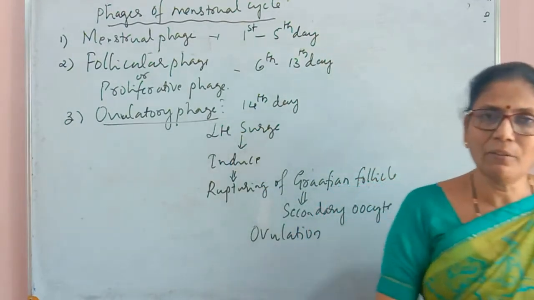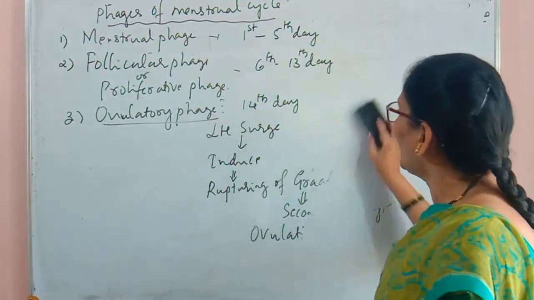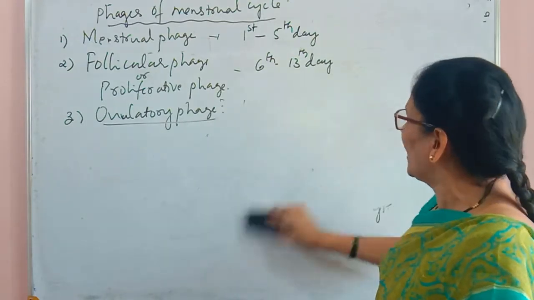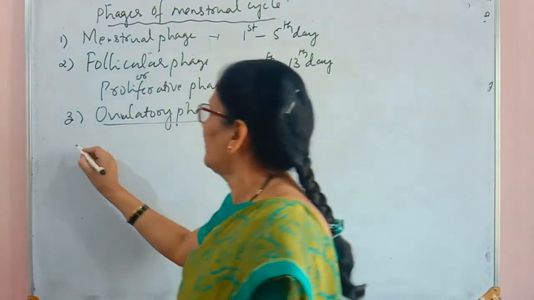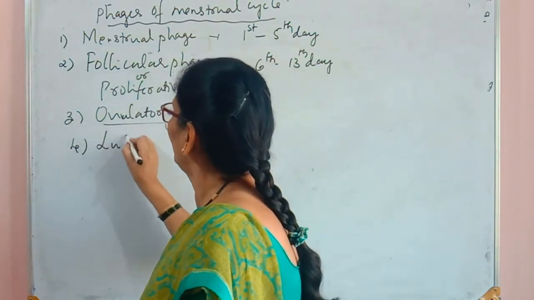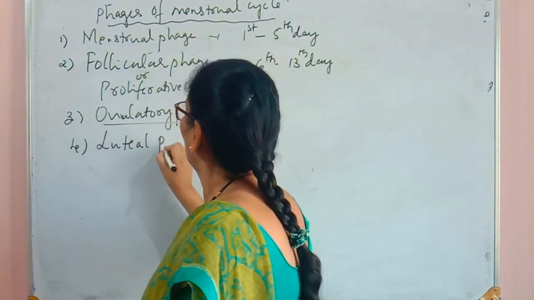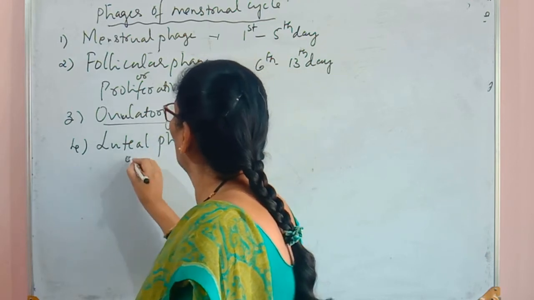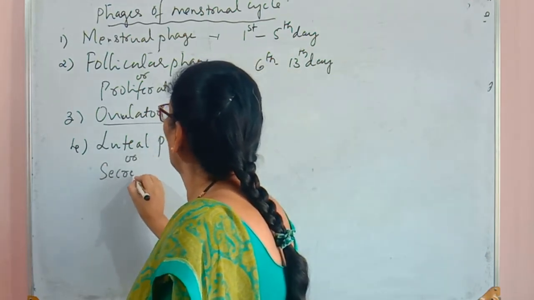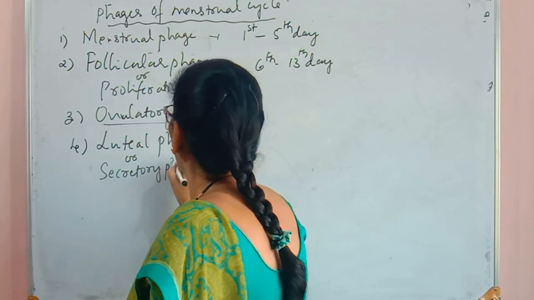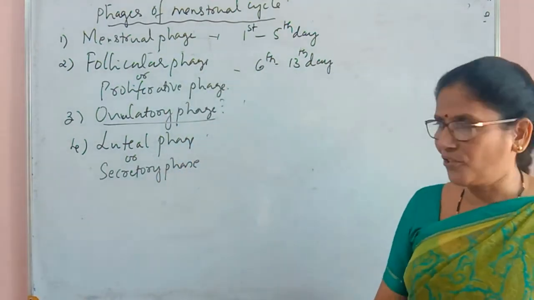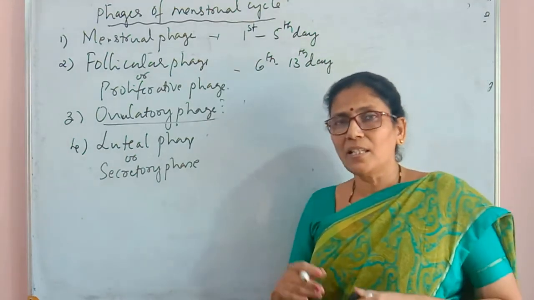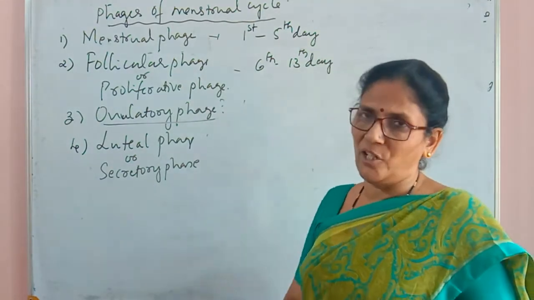And the fourth phase is the luteal phase, or secretory phase, which is also called the post-ovulatory phase, because these changes take place after ovulation.